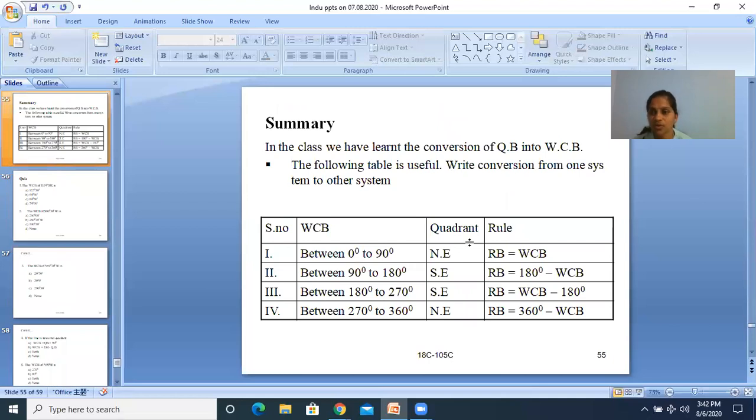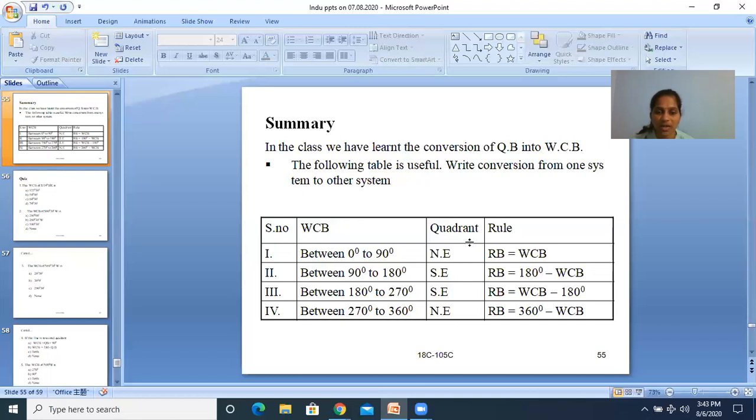So friends, we have 10 problems. The following table is useful. Write the conversion from one system to another system.